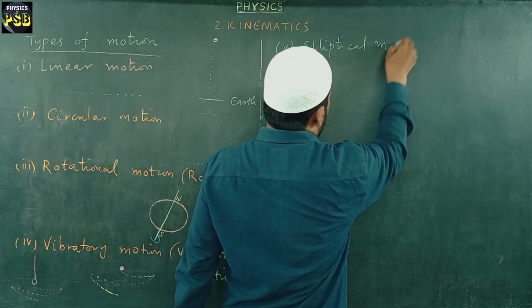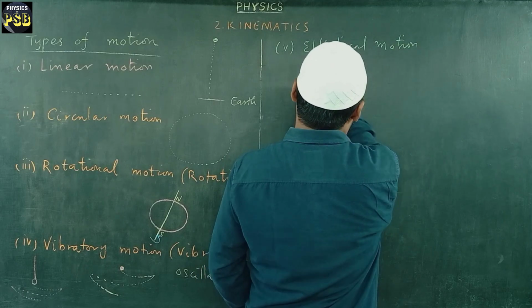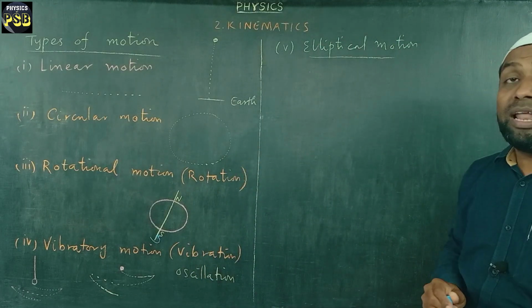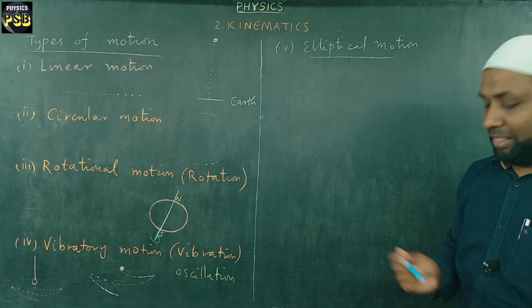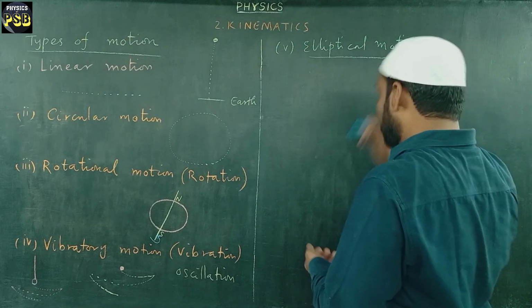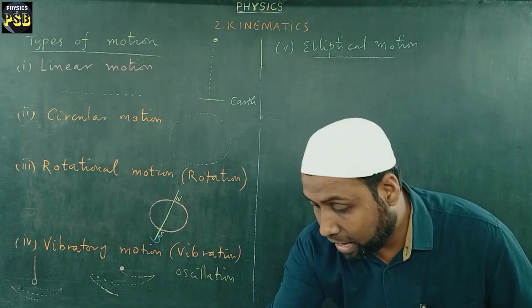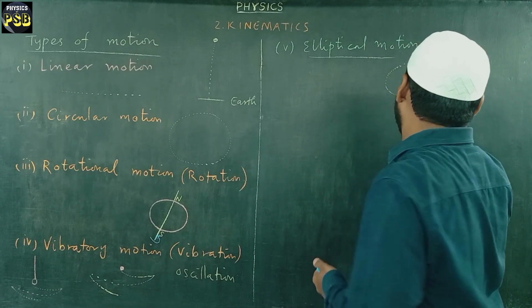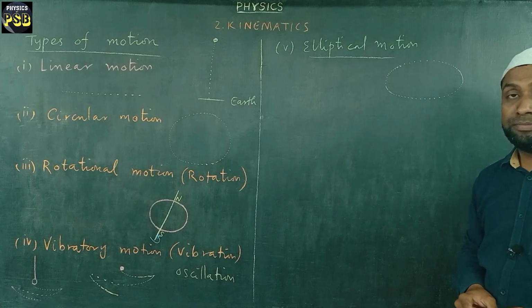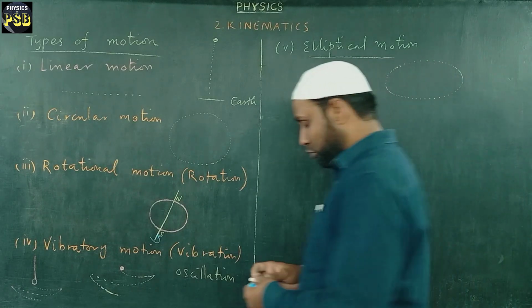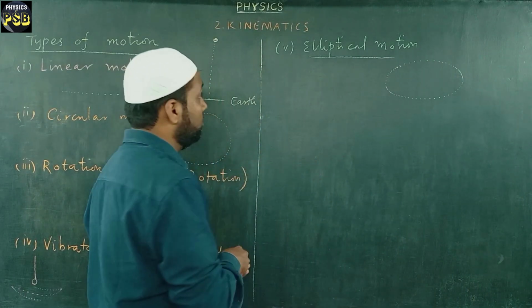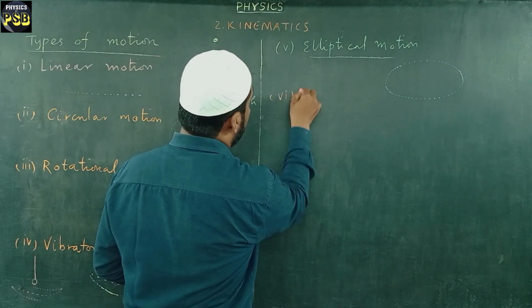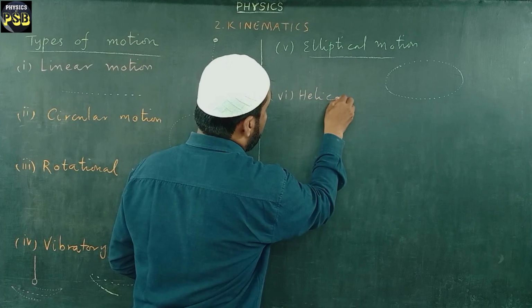Now, in elliptical motion, objects move in an elliptical path. Next, we have helical motion. What is that? Helical motion.